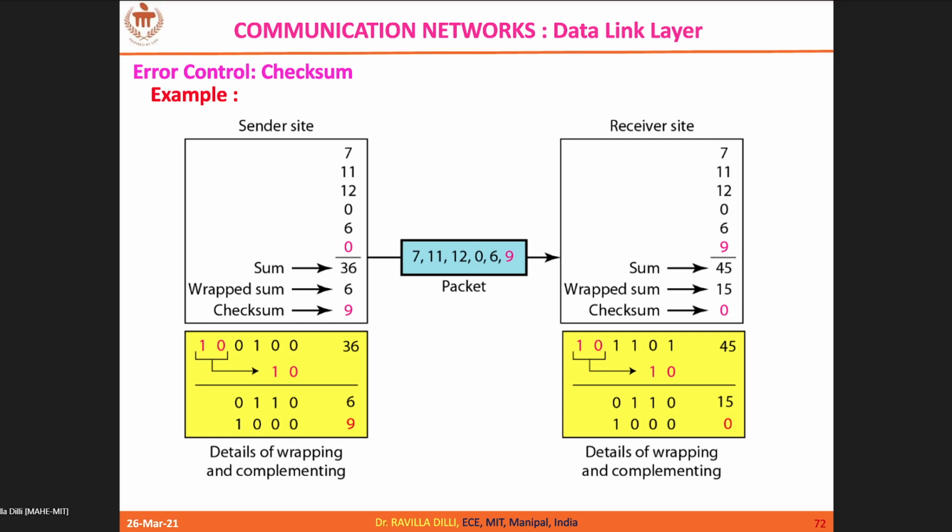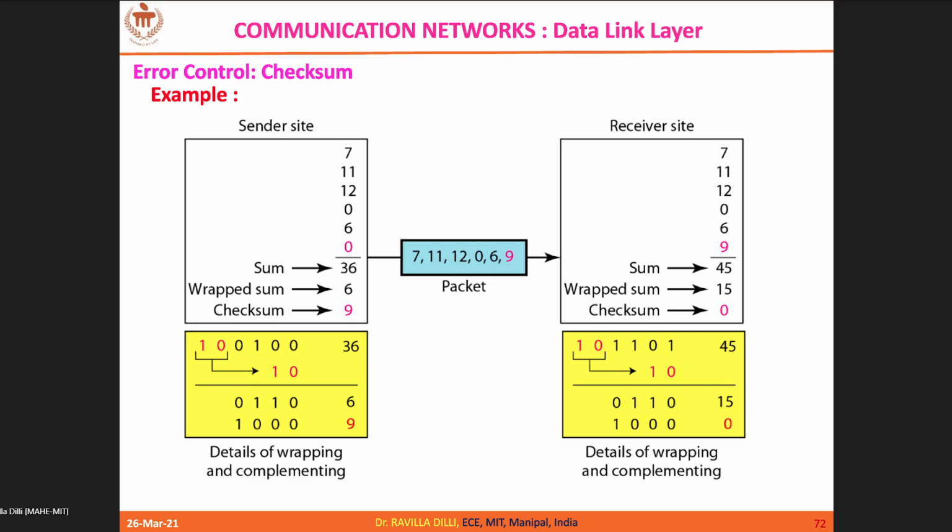So now at the receiver, you add these numbers along with this checksum: 7, 11, 12, 0, 6 and 9. When you add it, you will get 45. 45 equivalent is 101101. When you wrap it, the 10 comes to the LSB side, and you will get all ones.